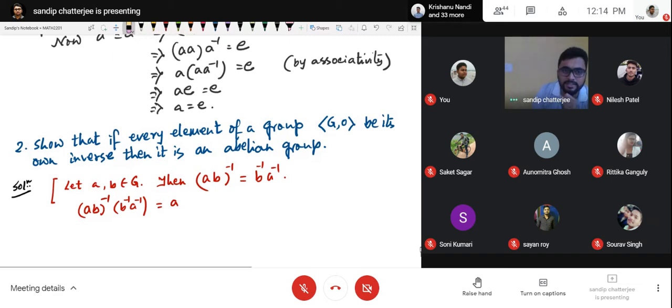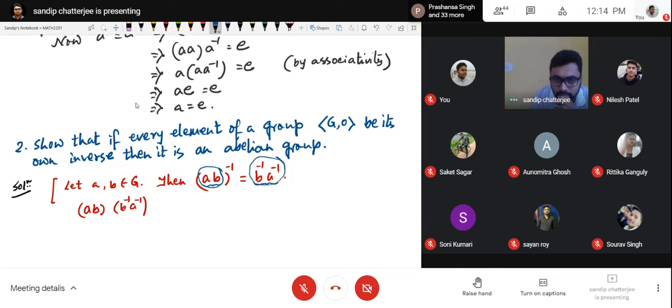Okay, fine. Just tell me how I can show that the inverse of this particular element, say if I consider this as an element and this as an element, is this one. How can I show that?